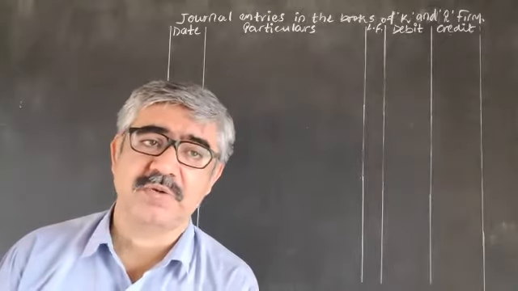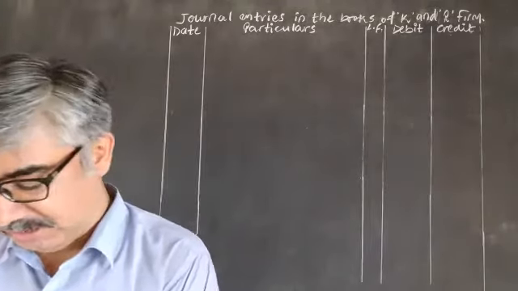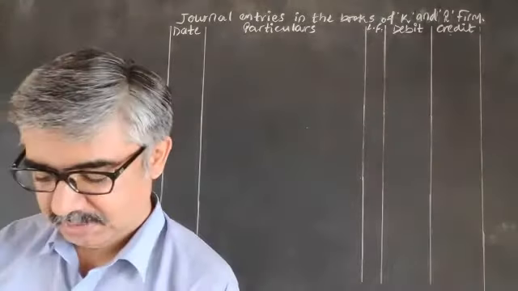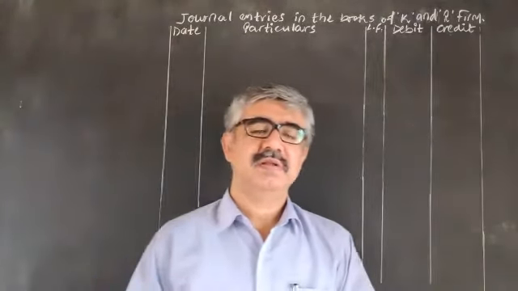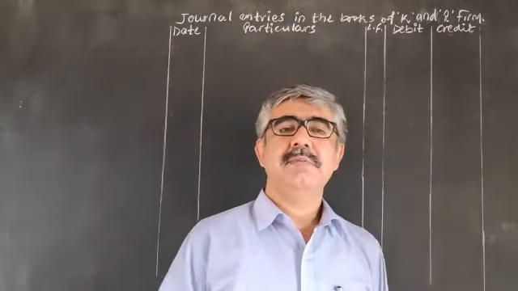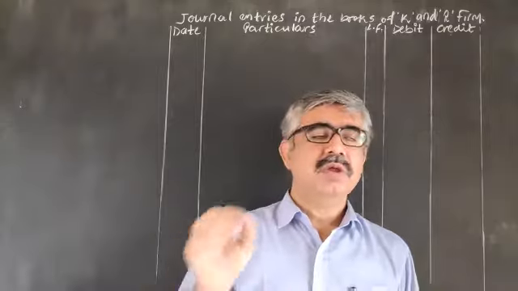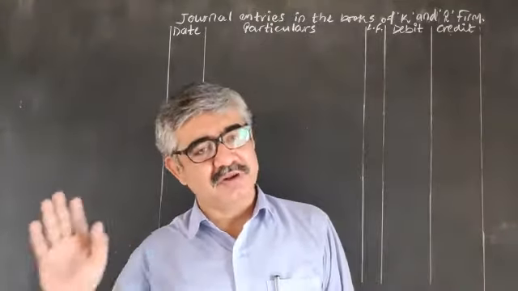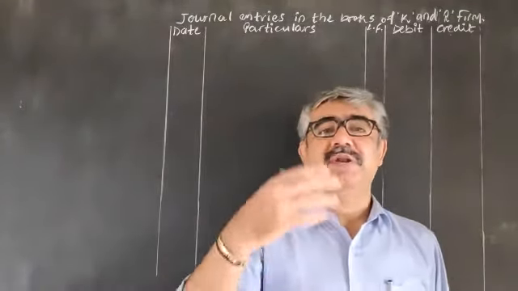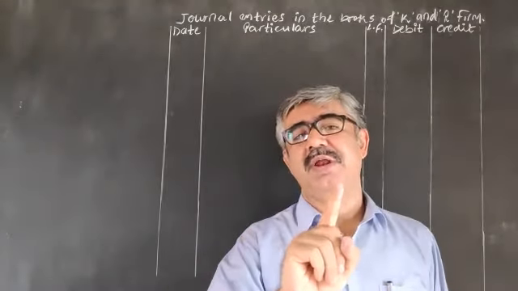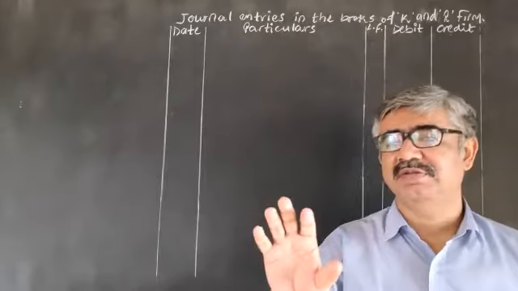What is reconstruction of partnership? That is nothing else but change in profit sharing ratio, change in profit and loss ratio, due to several reasons. The reasons are: change in P&L ratio among the existing partners.